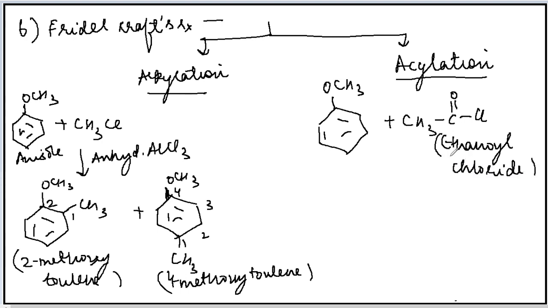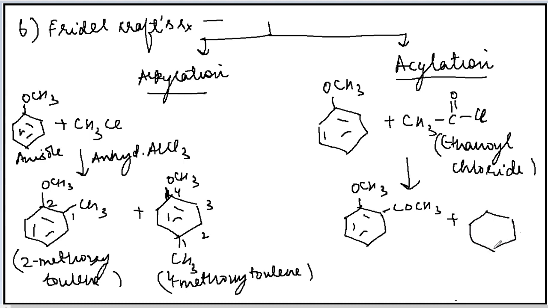So acylation reaction involves reaction with acyl halide. With ethanoyl chloride, again the reaction will take place at the ortho position, and this product is formed. When the reaction takes place at the para position, this product is formed.